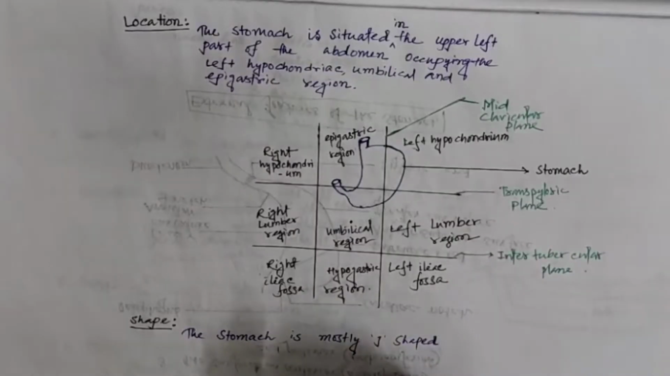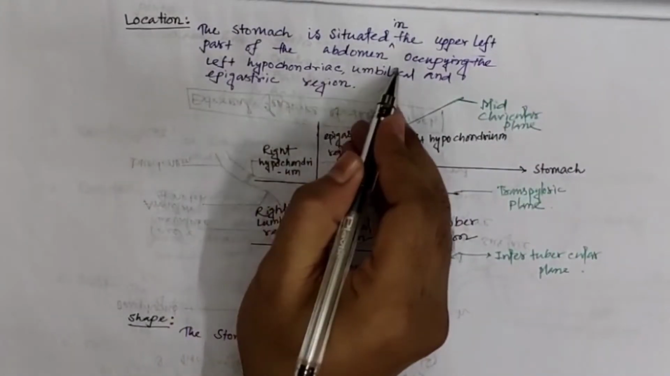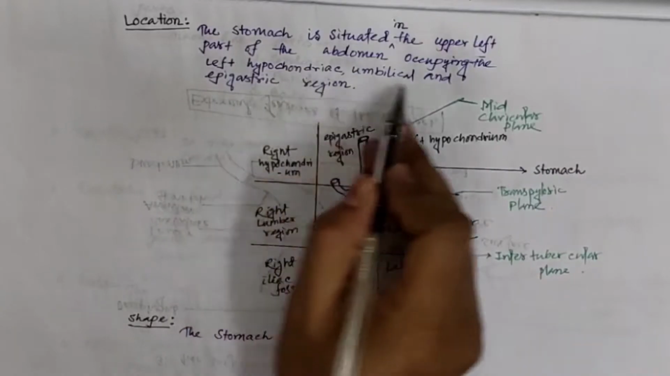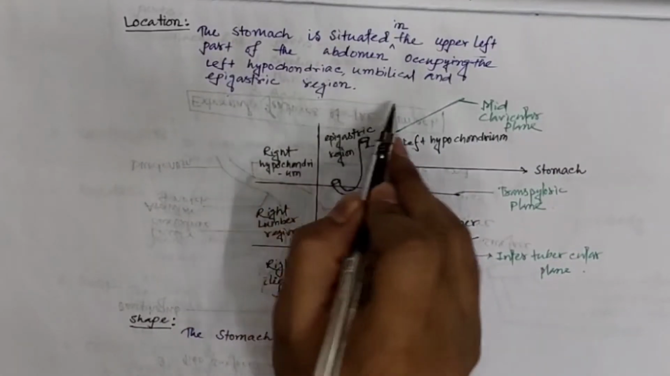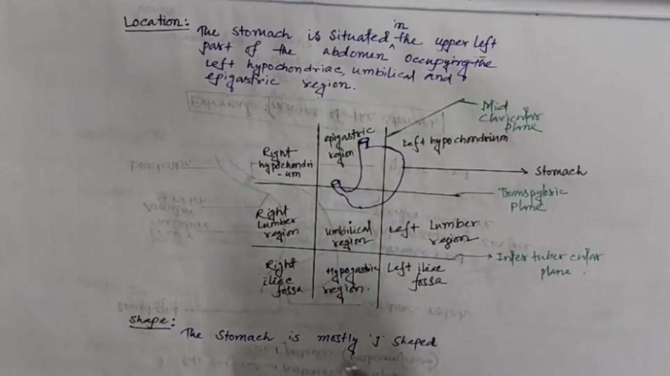Let's talk a little bit about the location of the stomach. The stomach is situated in the upper left part of the abdomen, occupying the left hypochondriac, umbilical and the epigastric region. What are these regions? Clinicians divide the abdominal cavity into 9 regions to describe the location of abdominal organs and the pain associated with them during physical examination.